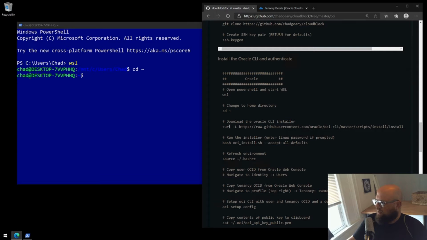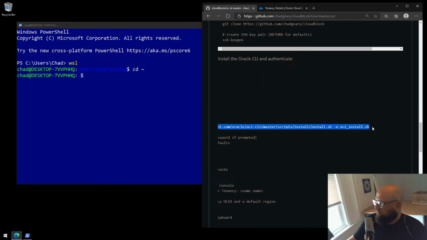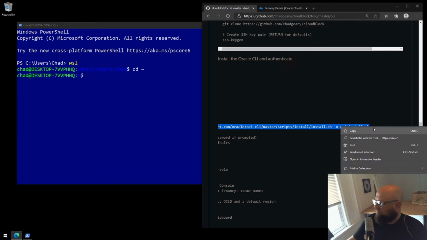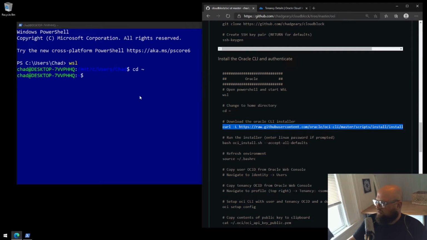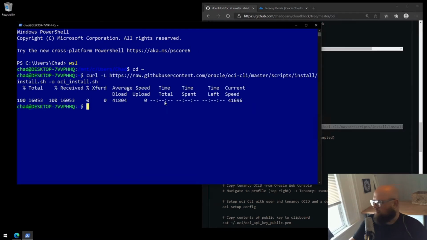This is a long command here. Download the Oracle CLI installer. Just make sure you're copying the entire thing and paste that in. I've already performed, well, actually I can do this now. That's okay. Okay, it's been downloaded.